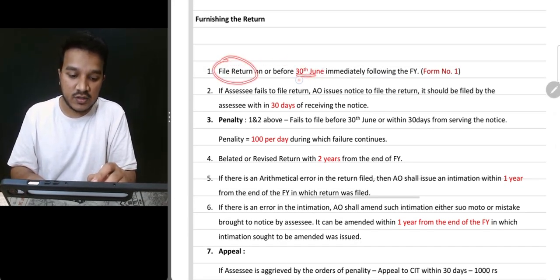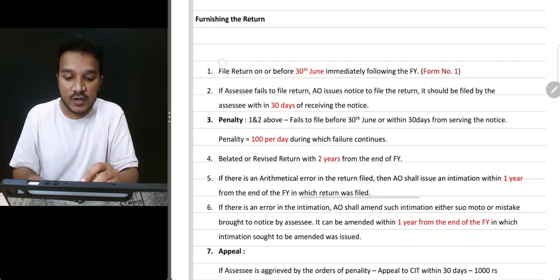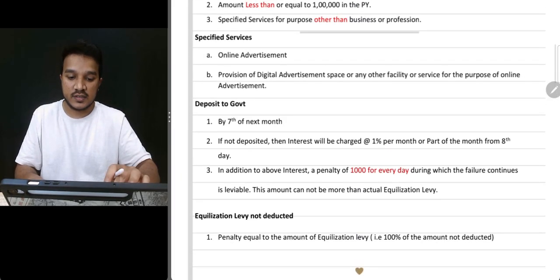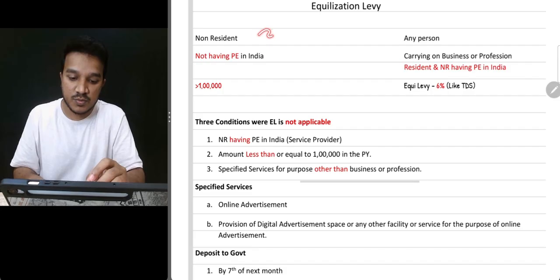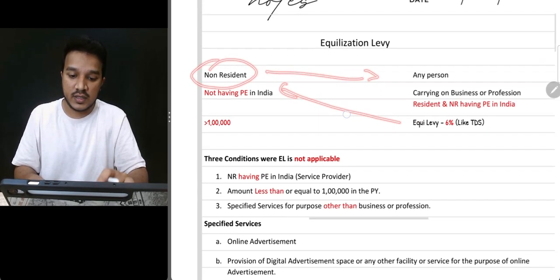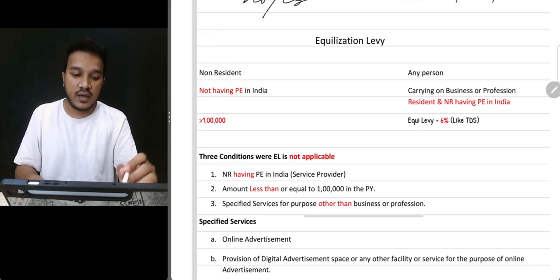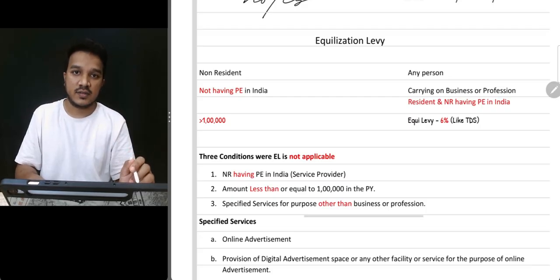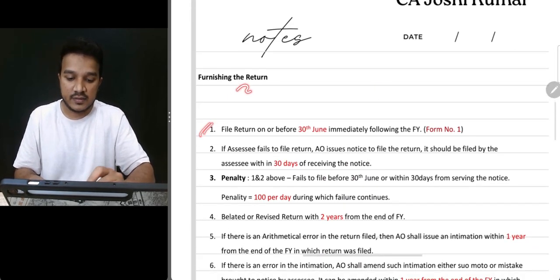File return before 30th June. The due date is 30th June. Okay, but who is going to file the return is a big question. Tell me who is supposed to file the return. See, the non-resident is the one earning money. He's providing services and these guys are making the payment. So the non-resident is the one earning the money. Ideally, he is supposed to file the return. But here in this case, no, the person who is deducting TDS will file the return. And the due date is 30th June. Clear? Great.